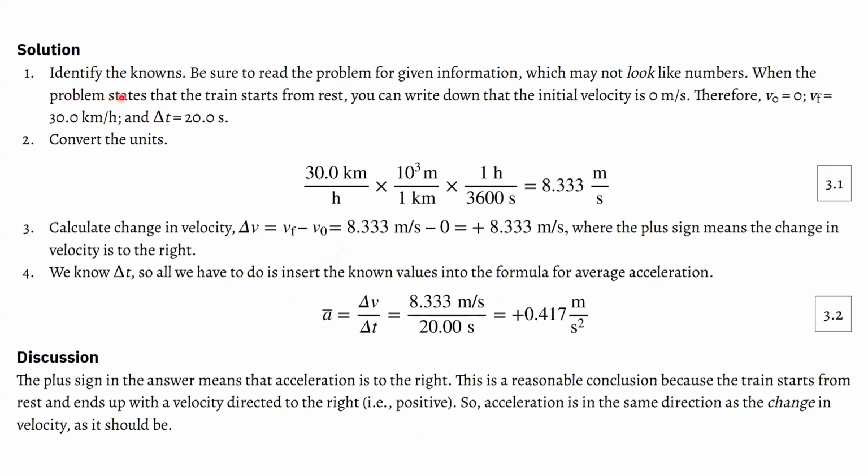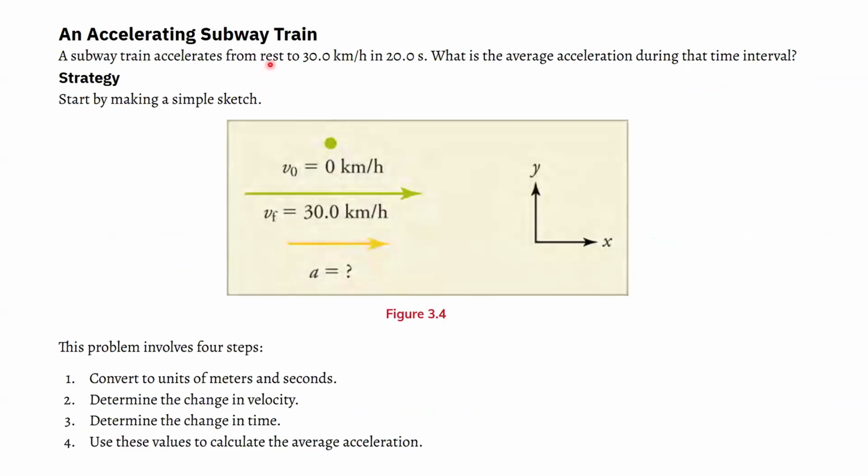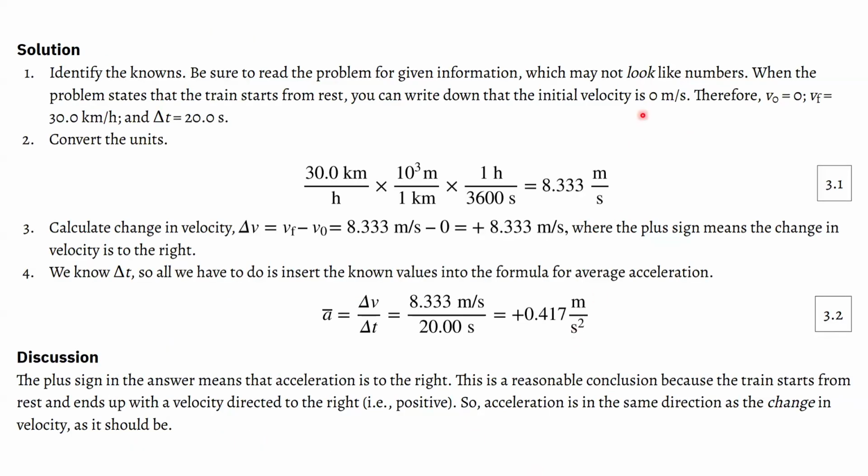So identify the knowns. What information are they giving us in the problem? As they say, be sure to read the problem for given information, which may not look like numbers. When the problem states that the train starts from rest, you can write down the initial velocity is 0 meters per second. When they say from rest, that's why I mentioned the train is staying still. It has no velocity, so it starts off as 0 meters per second. Therefore, V0 is equal to 0.